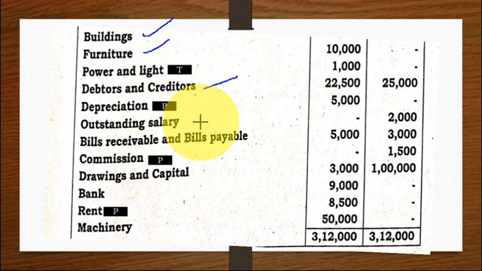Outstanding salary, I told you the same thing. Prepaid and outstanding items, whichever appearing in the trial balance, it should be written in the balance sheet. Outstanding salary is a liability. Bills receivable and bills payable, balance sheet. Commission. So commission is a profit and loss account item. Drawings and capital. So both appear in the balance sheet. Bank, balance sheet. Rent, profit and loss account. Machinery, balance sheet. So first you should be able to identify the items where it goes.